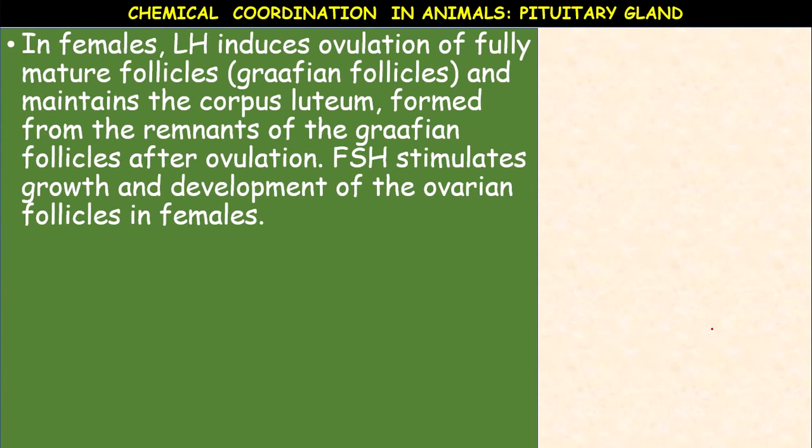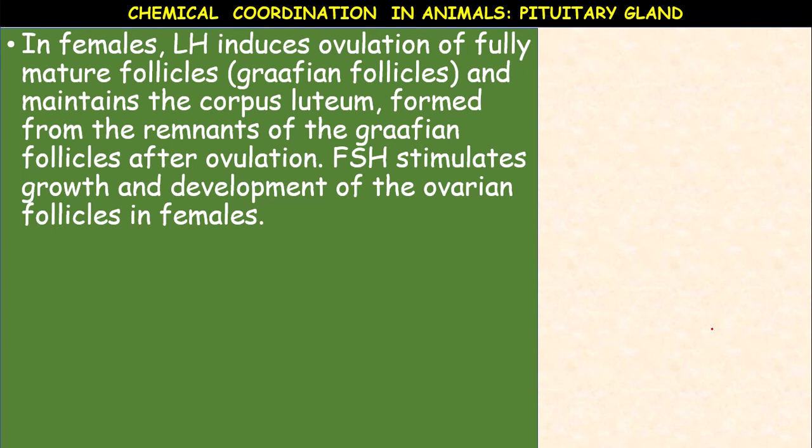Let us know more about this pituitary. In females, what is the function of luteinizing hormone? Luteinizing hormone induces the ovulation of fully mature follicles, called Graafian follicles, and maintains the corpus luteum.